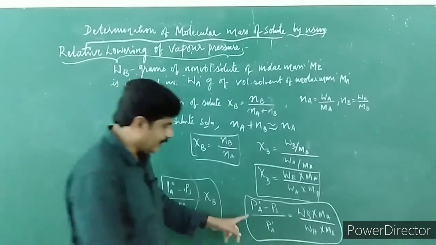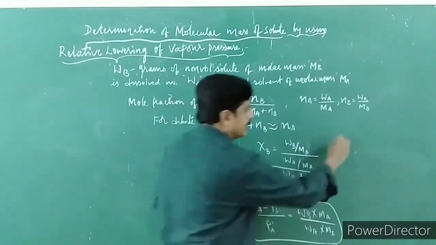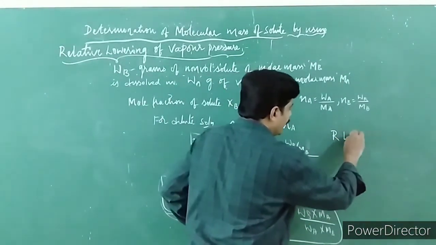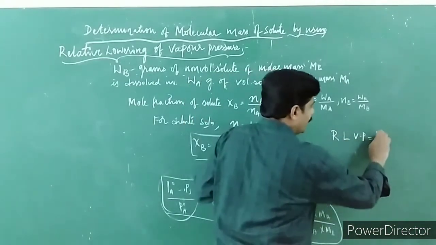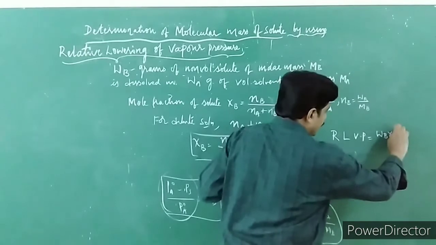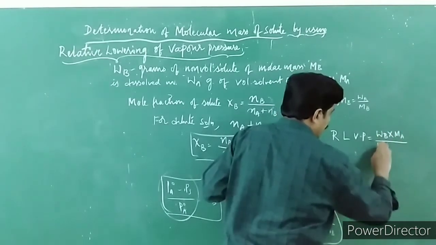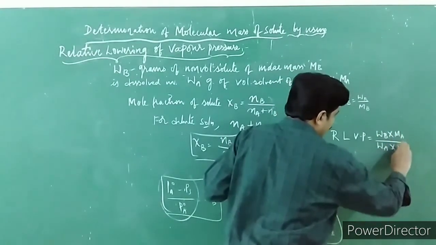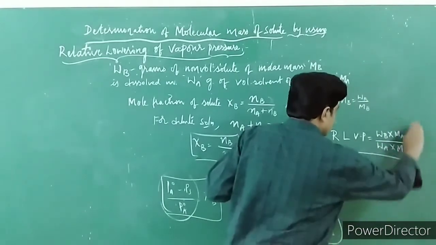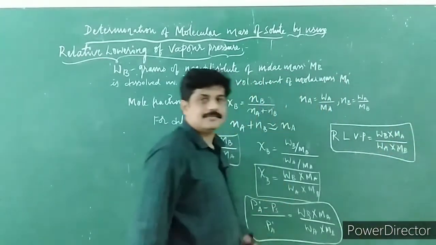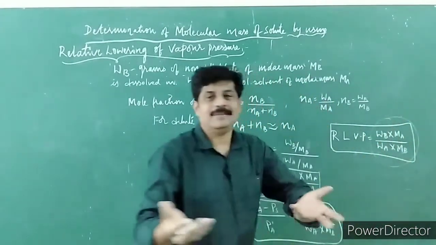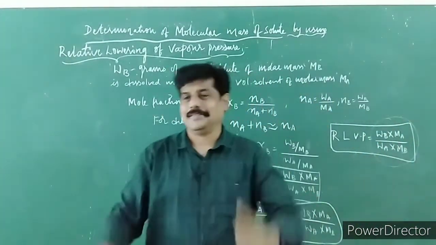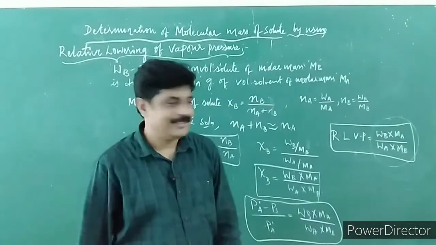Otherwise, look at here, what is this? Nothing but relative lowering of vapor pressure. That is equal to Wb into Ma upon Wa into Mb. Now what is this? Nothing but molality. Is it not?